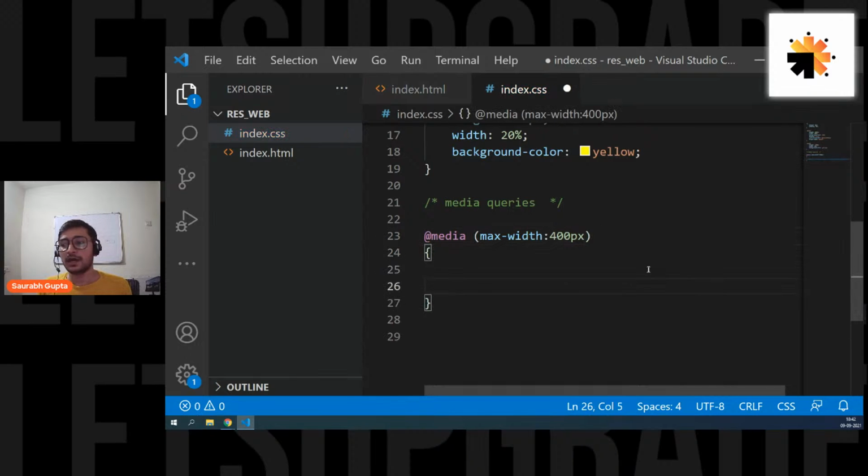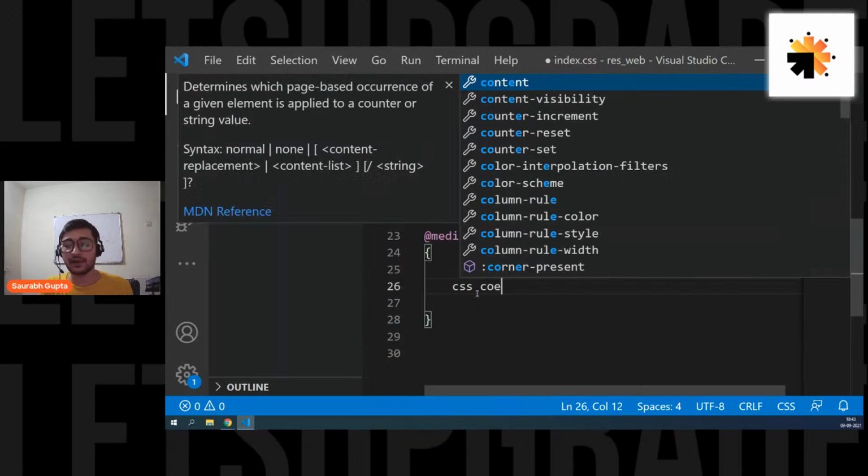Now, what you can see here is a media query. What is the meaning of this? @media is basically your device, your screen size. I'm saying that whenever the device's maximum width is 400 pixels, and the minimum can be 0 because I have not mentioned it, so whenever my device width is between 0 and 400, apply the CSS that I'm going to write here.